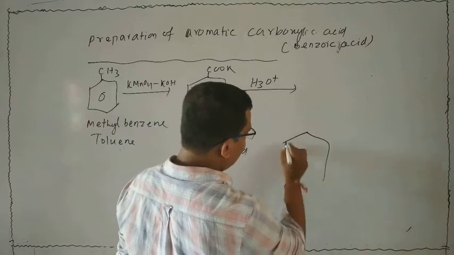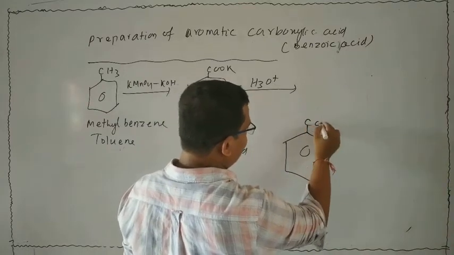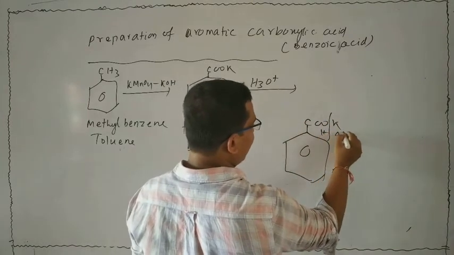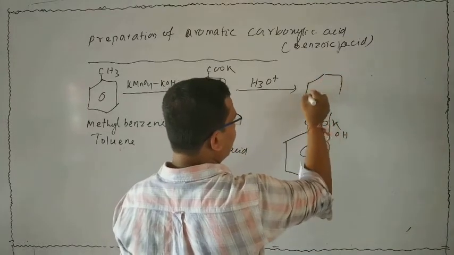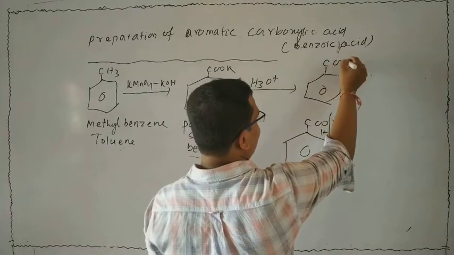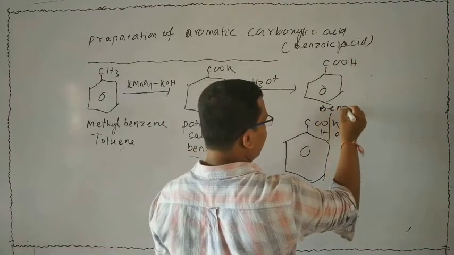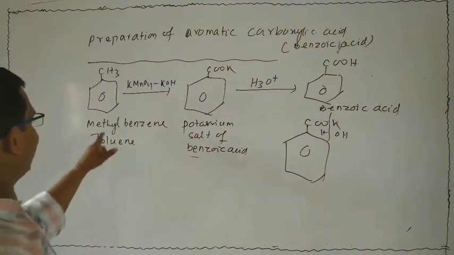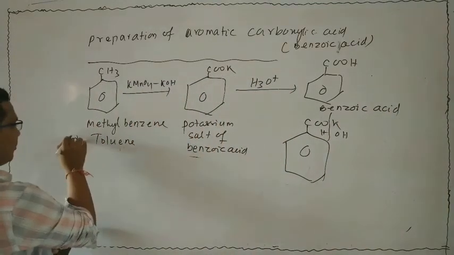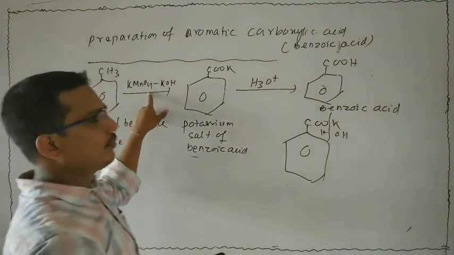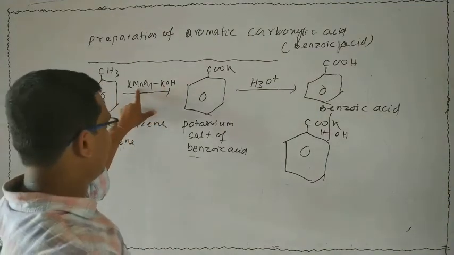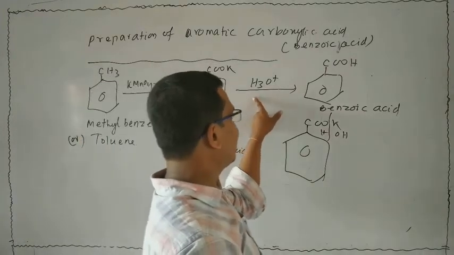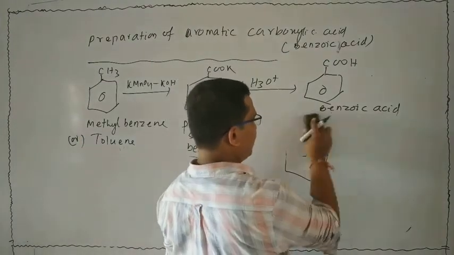This is the potassium salt of benzoic acid. Now it is subjected to acid hydrolysis, meaning add HOH. Then what will be the product? That is benzoic acid. Then what will be the statement? When methyl benzene, also said to be toluene, is subjected to oxidation with alkaline KMnO4, then the potassium salt of benzoic acid is formed, which on acid hydrolysis gives benzoic acid.